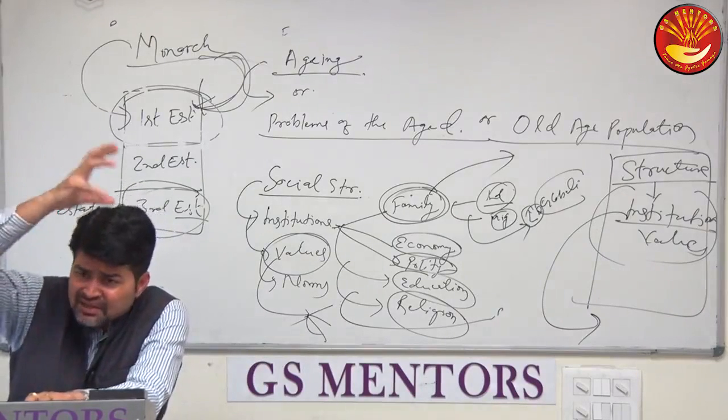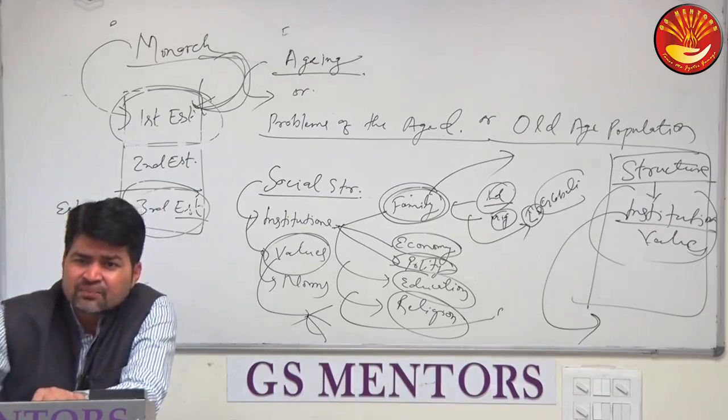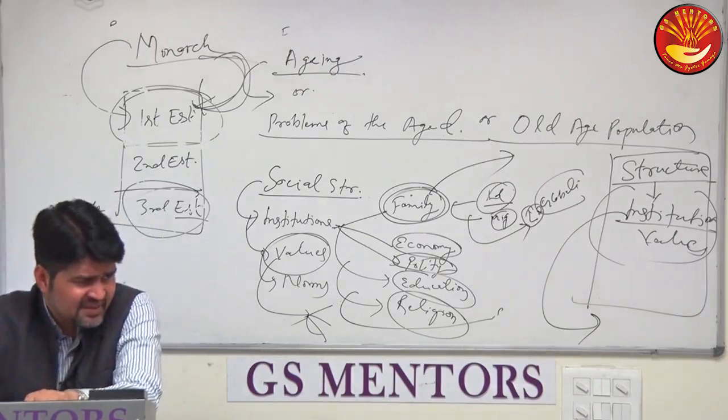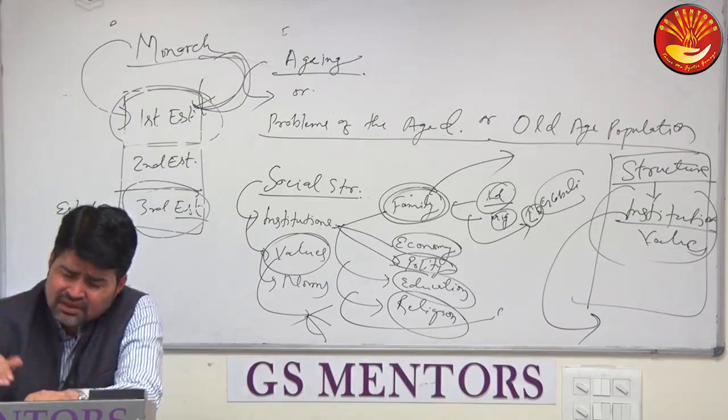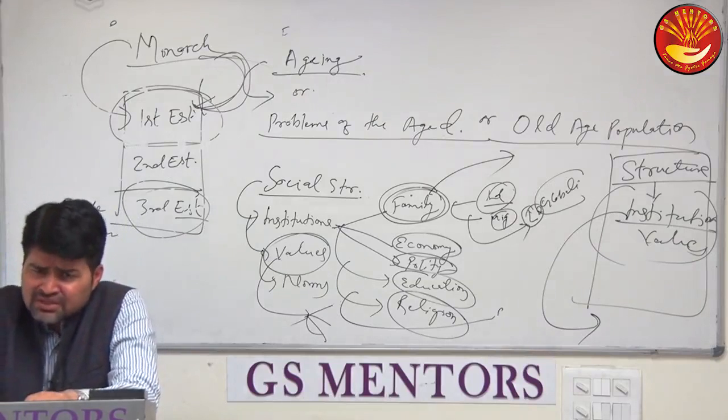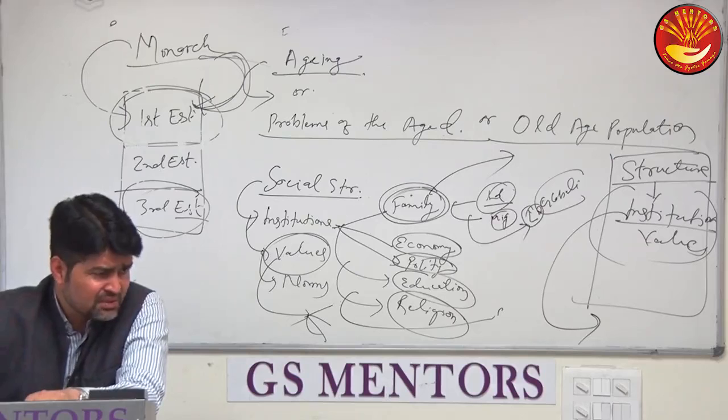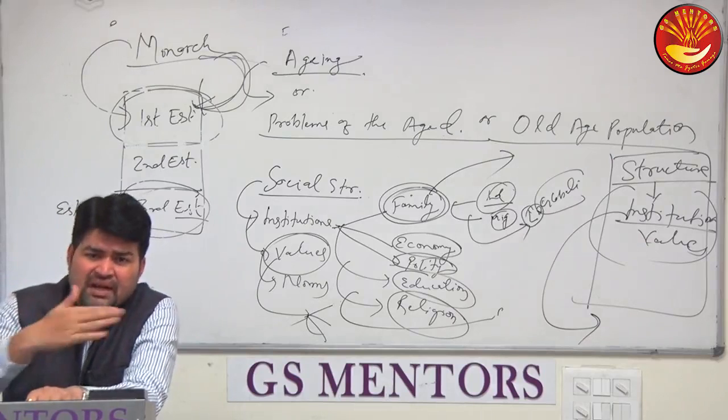That in due course of time pauperized the masses in Jamindari areas, isn't it? Even in other areas like Mahalwari and Rayatwari regions, the condition of the farmers, the tillers, was not good. In due course of time, pauperization.